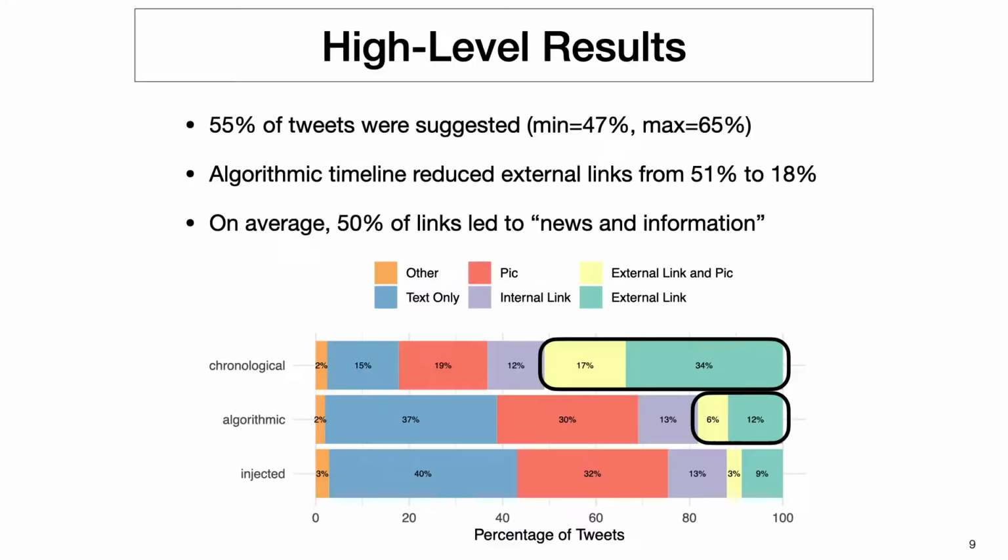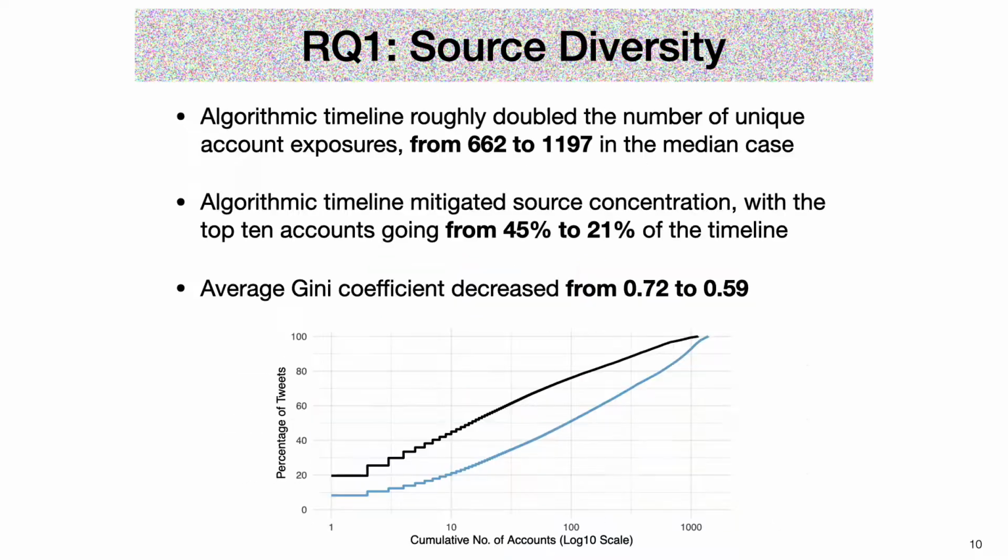Here's an overview of the main results. At a high level, we found that 55% of tweets were suggested tweets that Twitter's algorithm adds to the timeline. We also found that the algorithmic timeline reduced exposure to external links from 51% in the chronological timeline to 18% in the algorithmic timeline. On average, 50% of external links led to news and information. We also found that algorithmic timelines significantly increased source diversity.